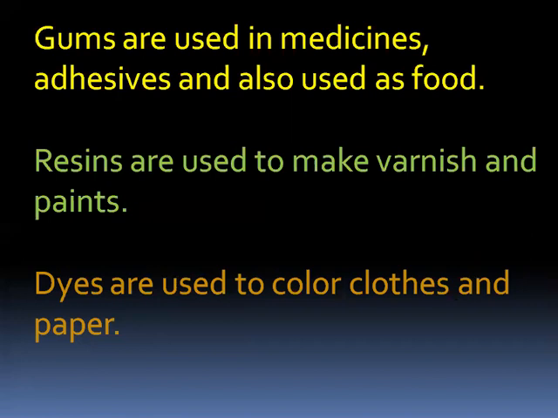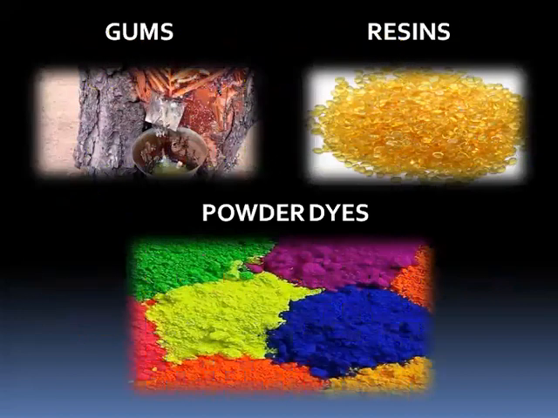Next, dyes. Dyes are different colors. They are used for coloring clothes and papers. Isn't it, children? Coloring them. You can see the picture. Can you see? In the first picture, from the stem they are collecting the gum. This you can see practically, children, when you visit a garden.